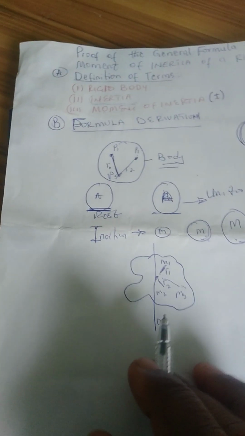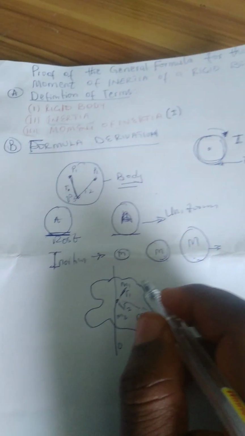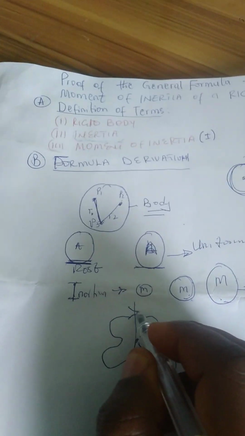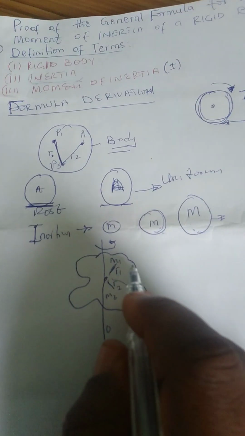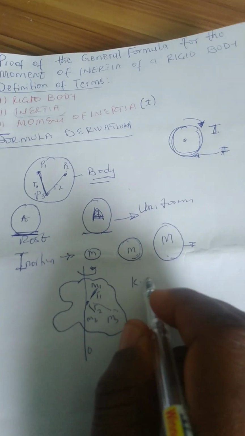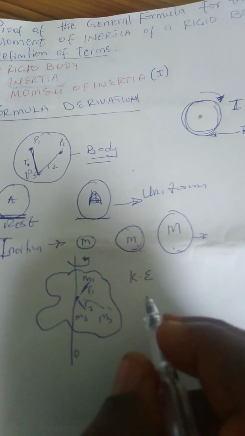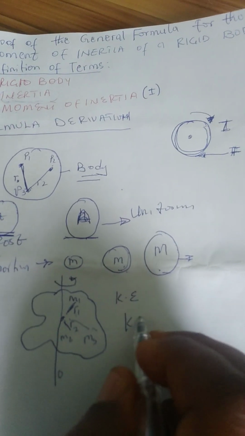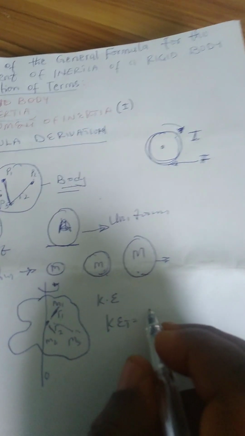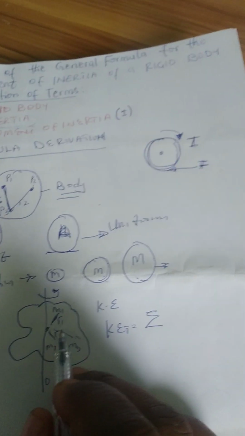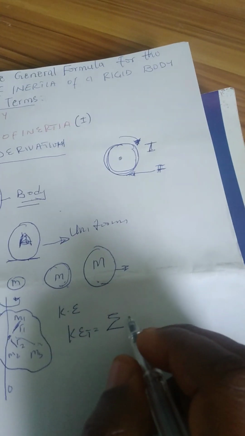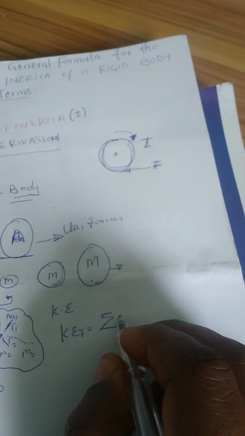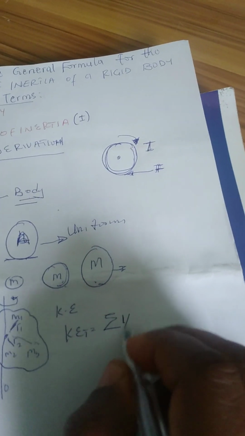Now, as this particular body rotates about this axis, the particles making up this body undergo kinetic energy. So the total kinetic energy of this body is the sum of the individual kinetic energies of the particles making up that body.